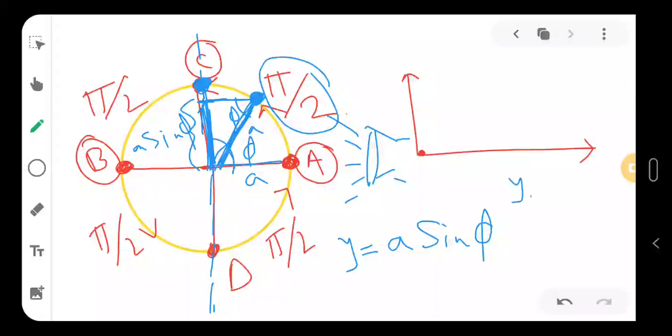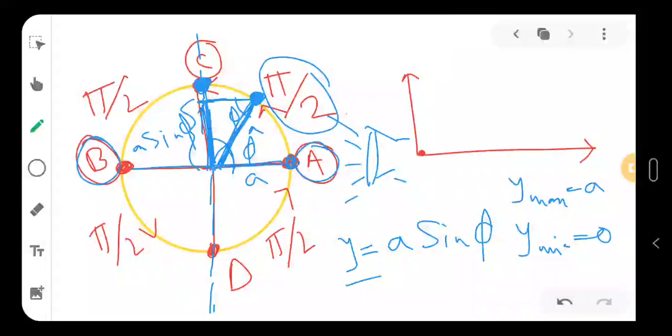So y max will be a, because sine pi by 2 is 1. It will be minimum when the stone is at A or at B, because the angle will be 0 or 180 degrees, that is pi. Sine pi and sine 0 are both 0, so y minimum will be 0.